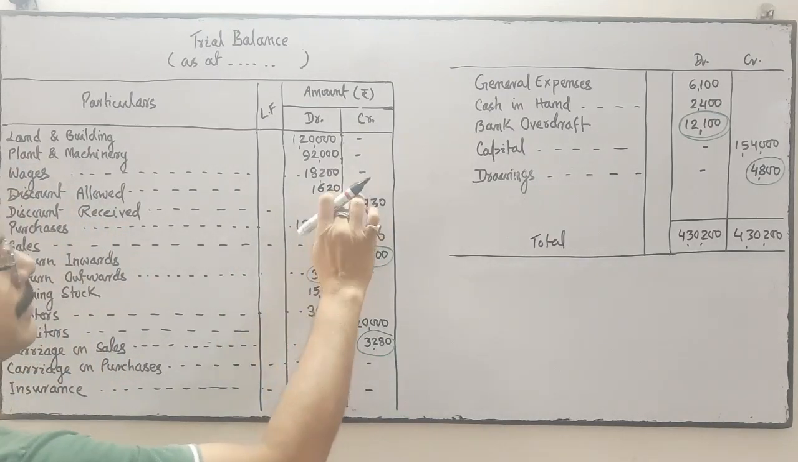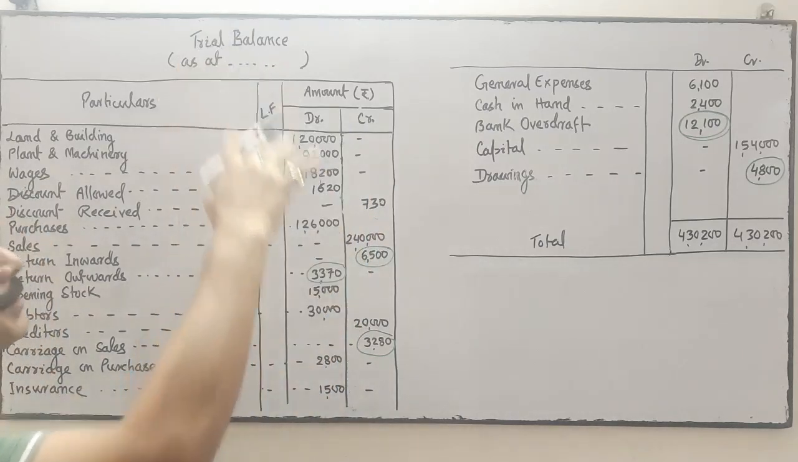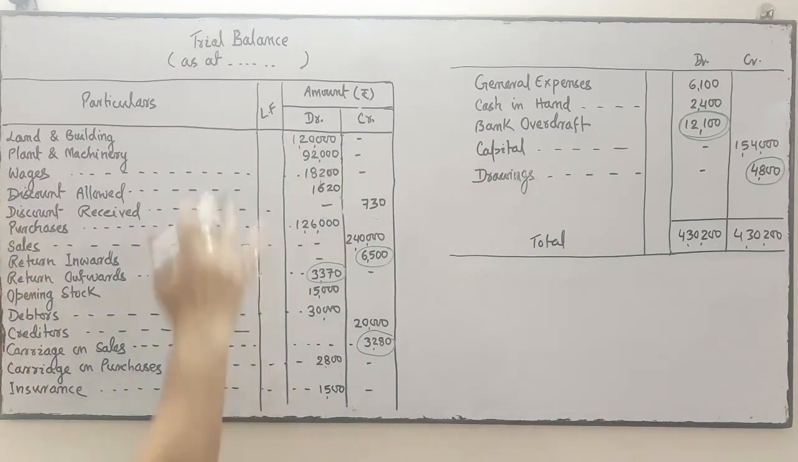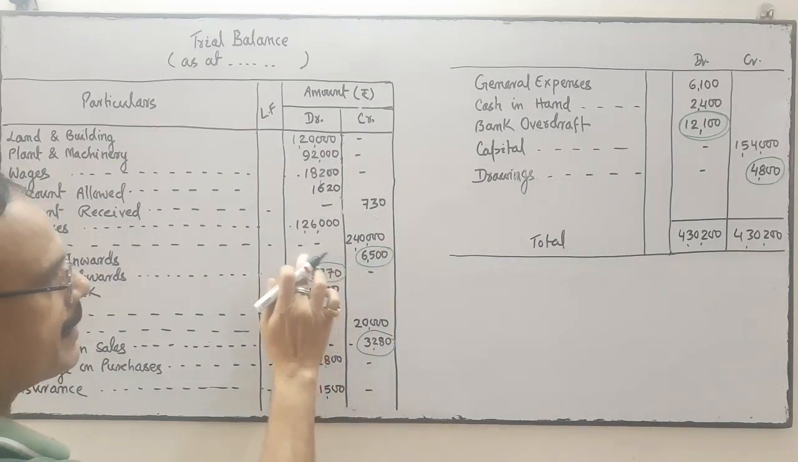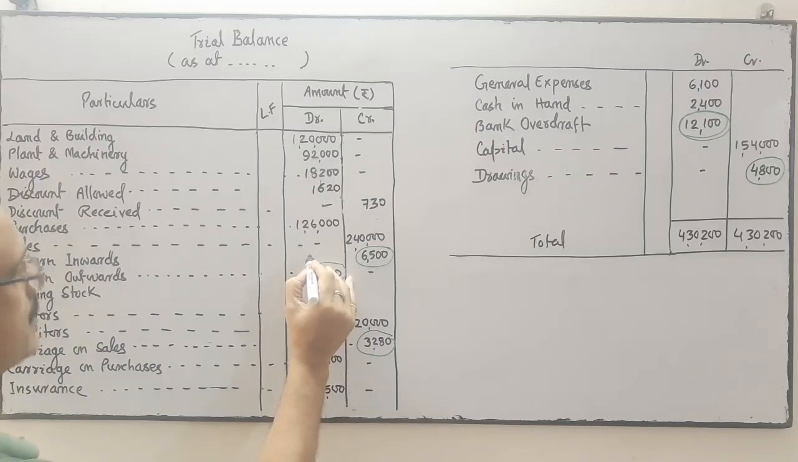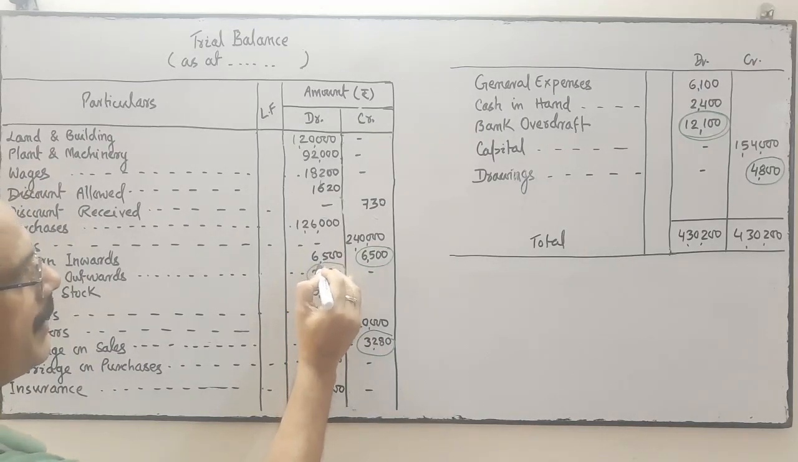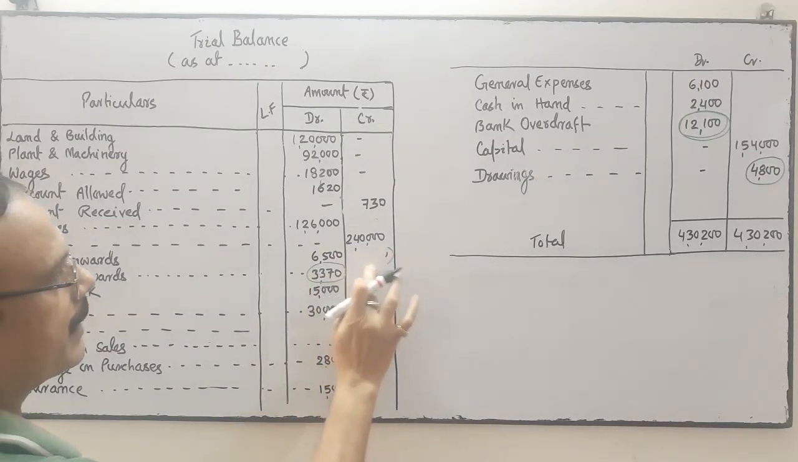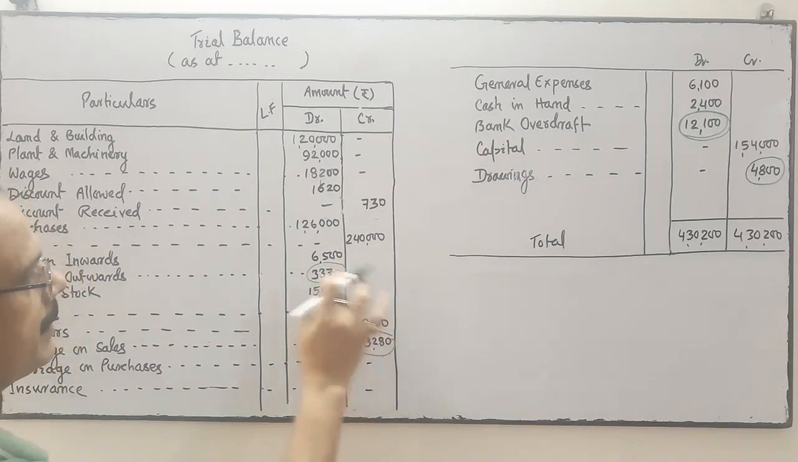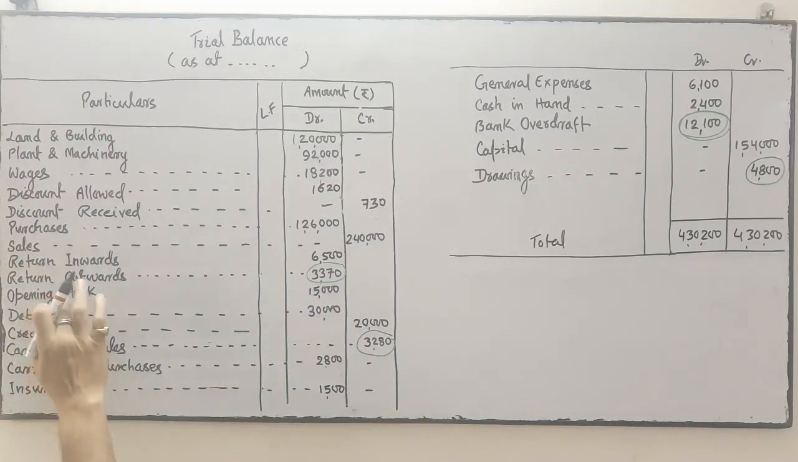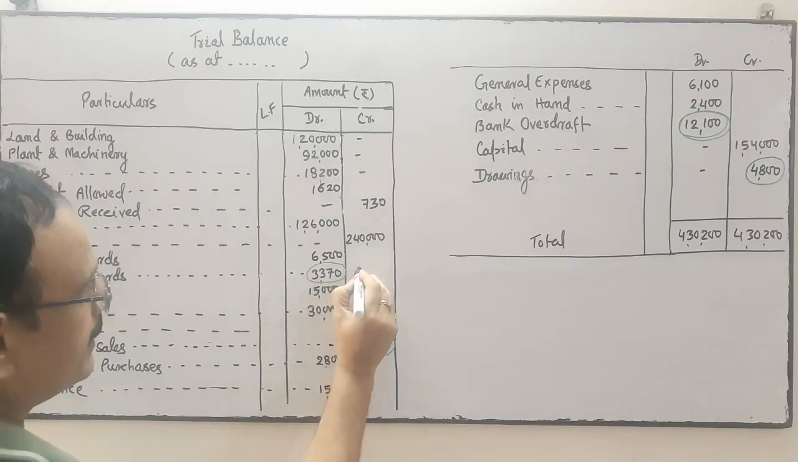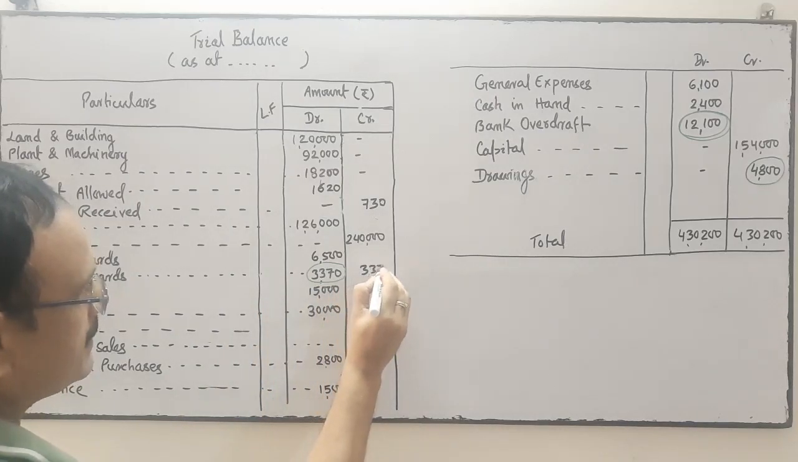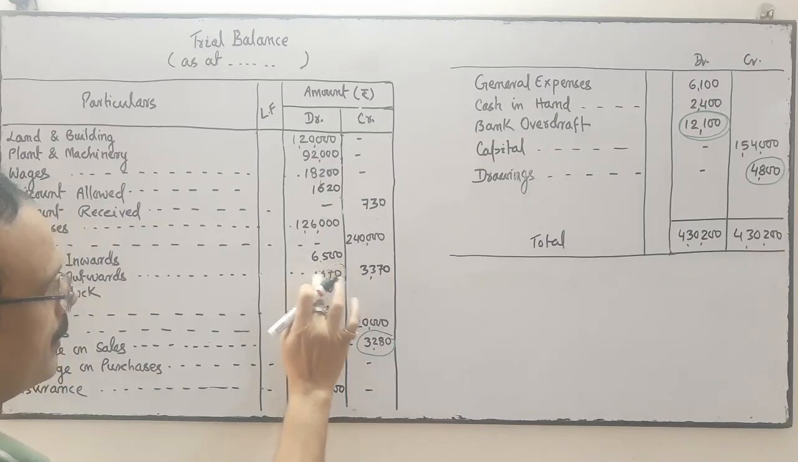Okay. So I am going to rectify, redraft it. So I am redrafting the trial balance. This is on credit. I have to write it in the debit side. Carriage inward, it should be debit, 6,500. It should not be credit. It should be debit. Return outward means purchase return. It should be in credit, 3,370.